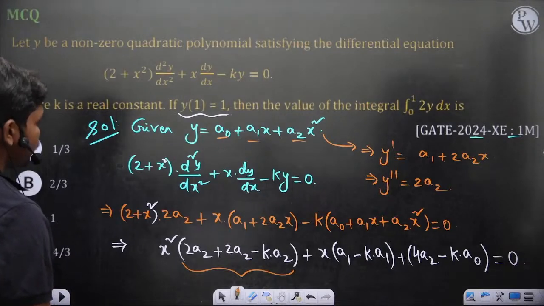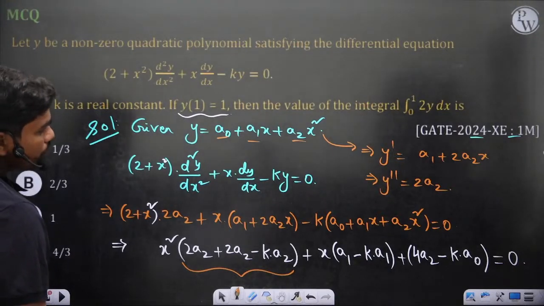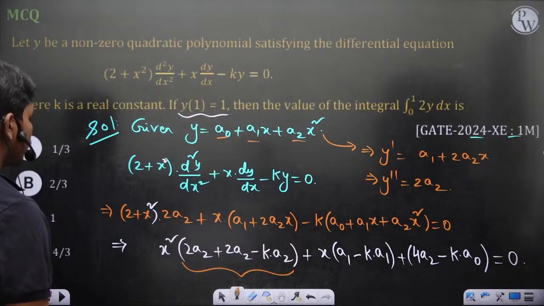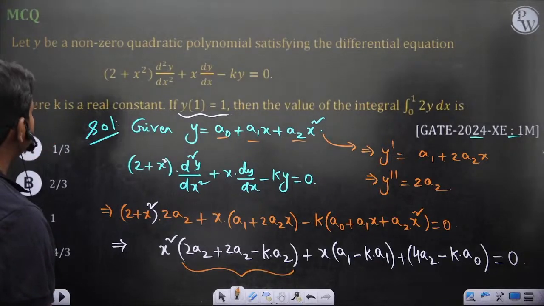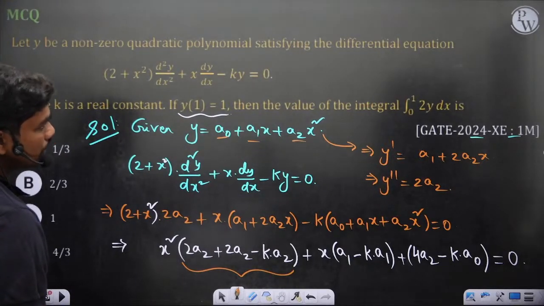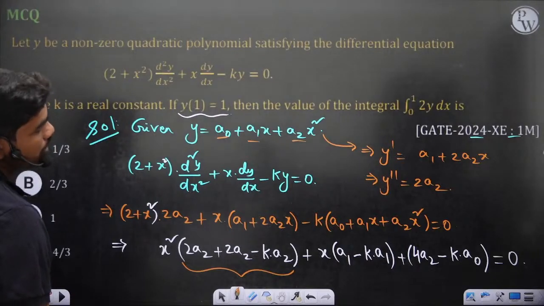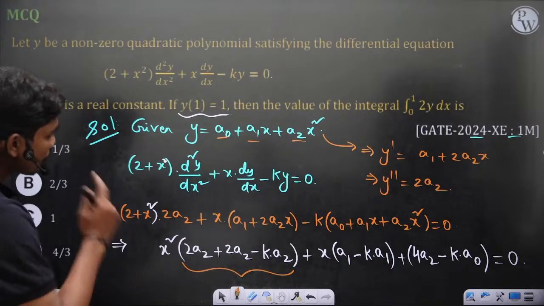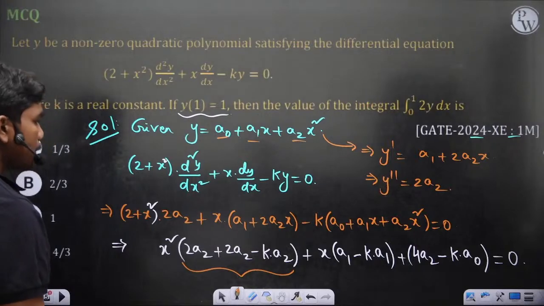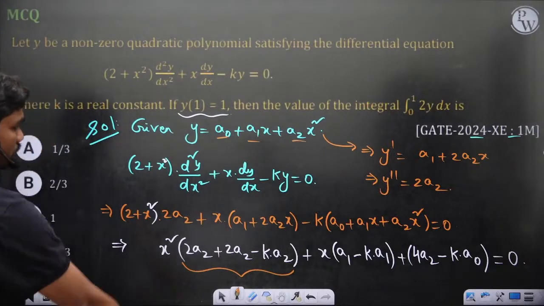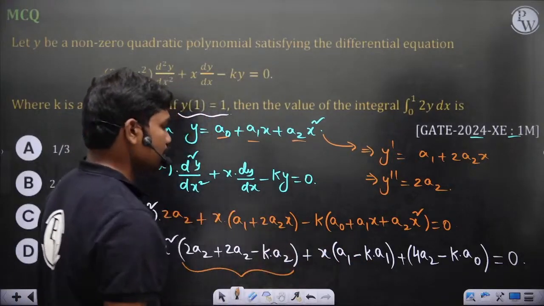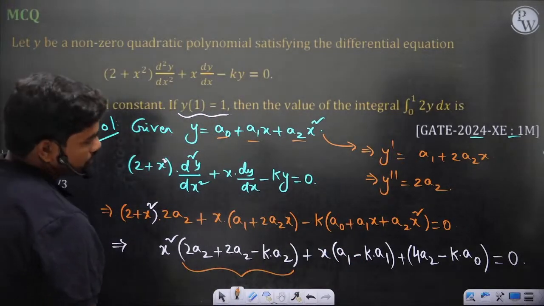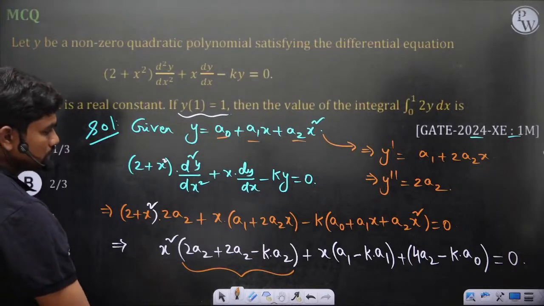2 plus x square d square y by dx square. I'm checking if I'm missing terms anywhere. Okay, so 4a2 minus k a0. K is a real constant. Value of integral 0 to 1 2y dy. Because if you make this as 0, then you'll get k is equal to 4, but if you put k equal to 4, this becomes minus 3a1. So a1 should be 0 in that case.